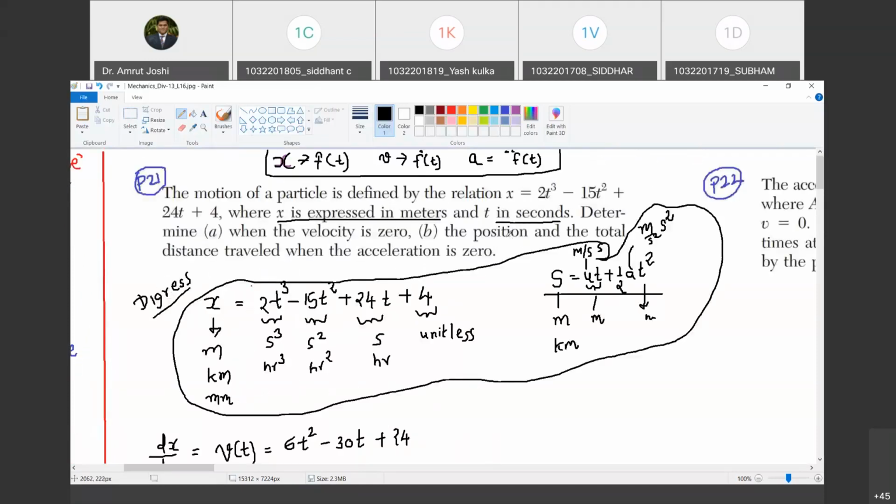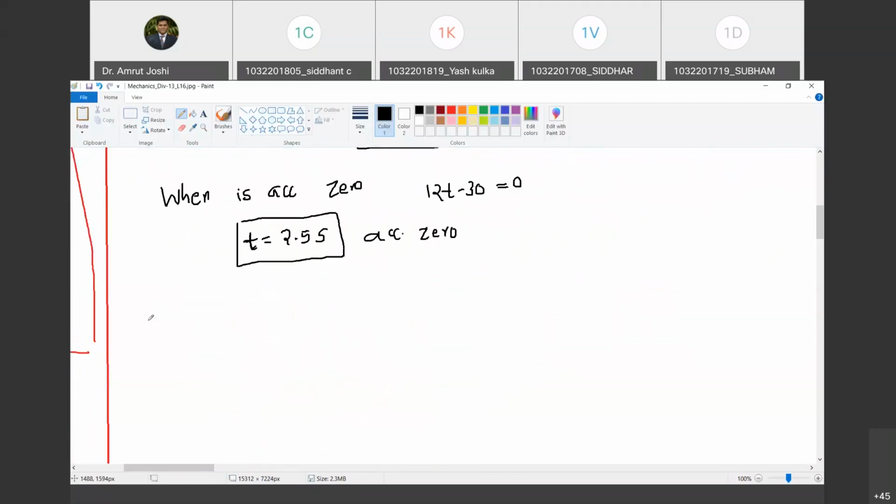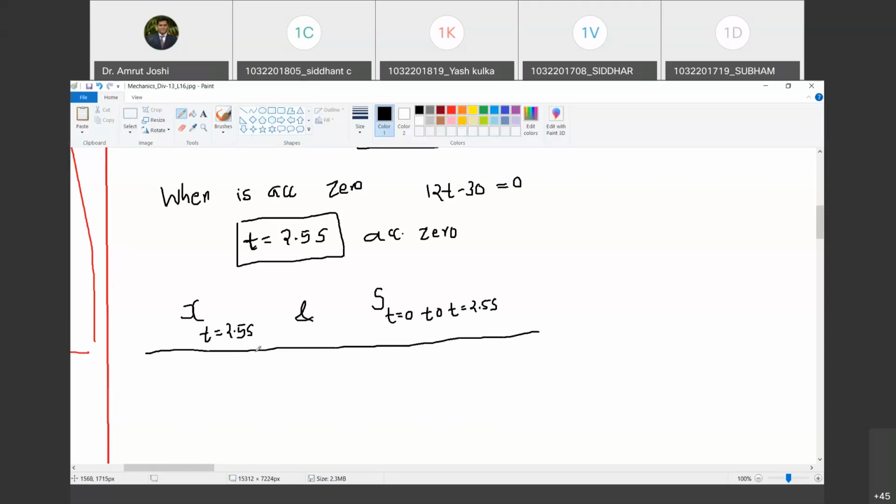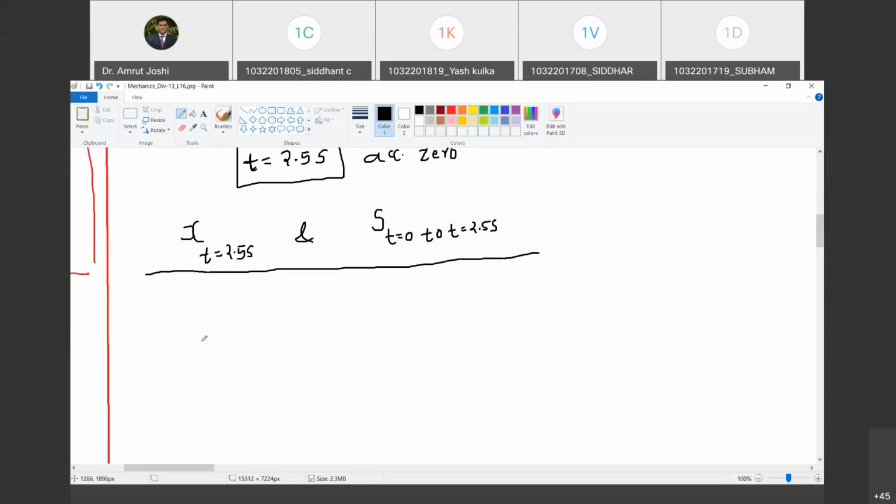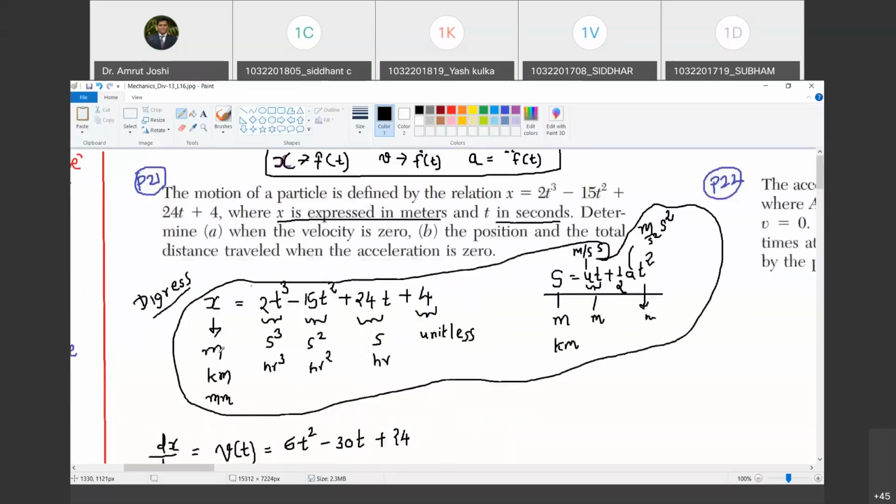Now what has been asked? You have been asked the position at t equal to 2.5 seconds and the total distance traveled when the acceleration is 0. Are you with me? Yes, sir. So you have to find out position x at t equal to 2.5 seconds. Happy? Yes, sir. And you have to find out the total distance traveled from time t equal to 0 to time t equal to 2.5 seconds. Do you agree with me? Yes, sir. We are now going to deal with position at t equal to 2.5 seconds first. Are you with me? Yes, sir.